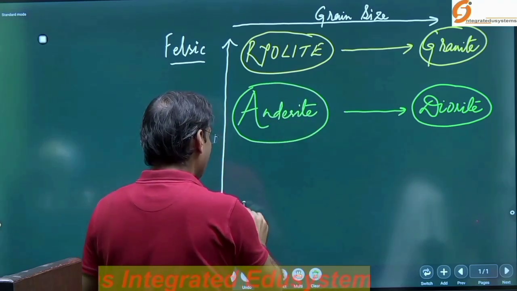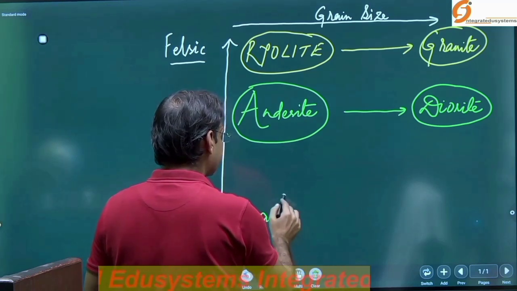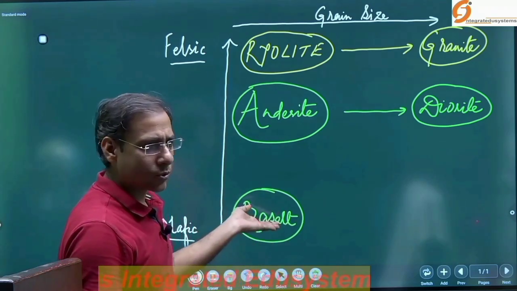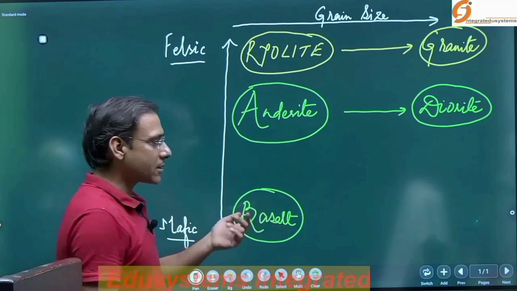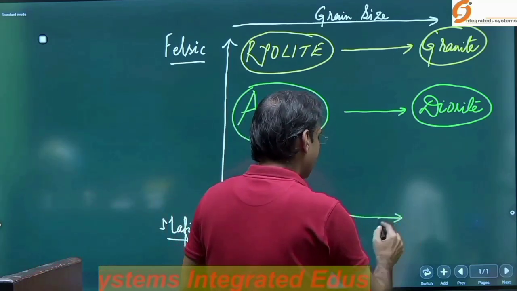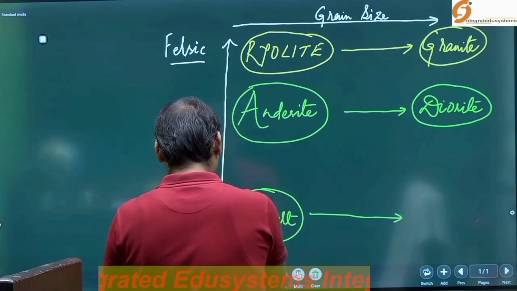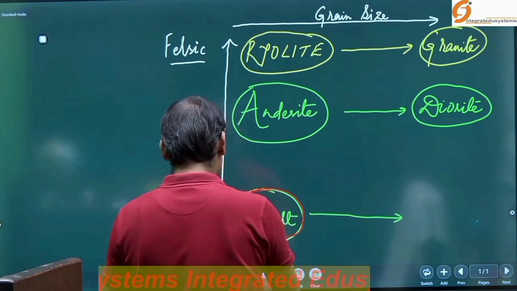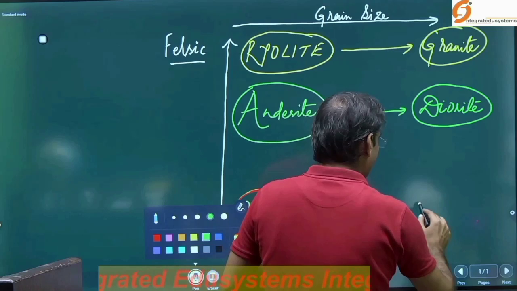Now, when you look at basalt, it is a volcanic or extrusive rock which is mafic in nature. Silica content is less, and it is converted into this, converted into gabbro.